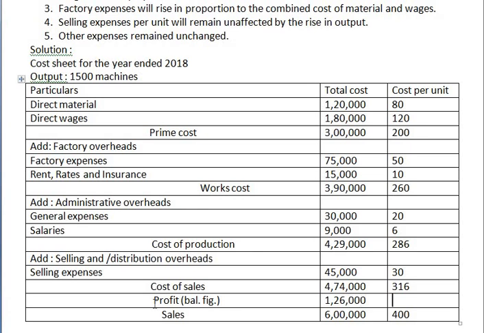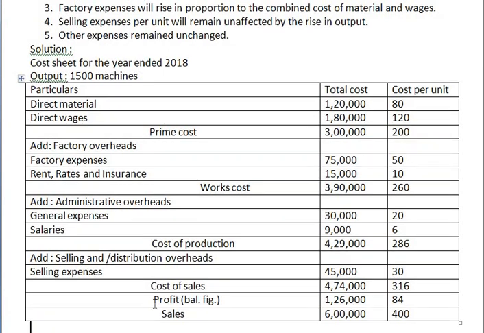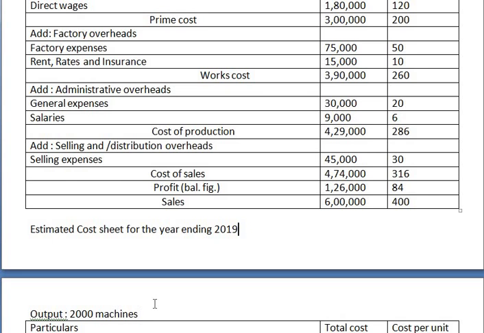1,26,000 and this is 84. Understanding? Yeah. So I have gone a little bit fast because this cost sheet is very simple and you all know how to solve it. Okay? Now next we are going to solve the estimated cost sheet.